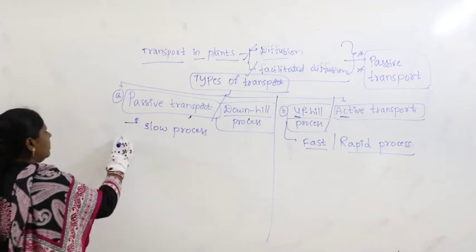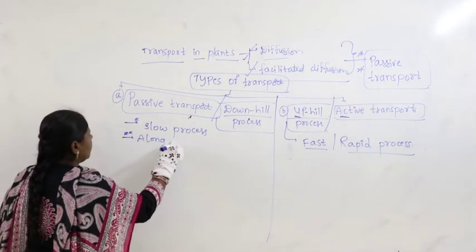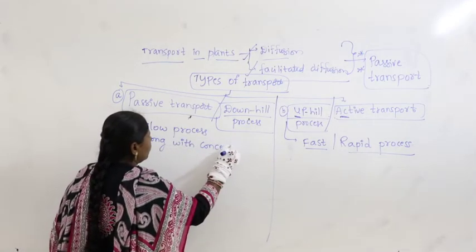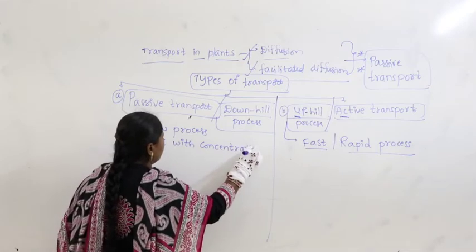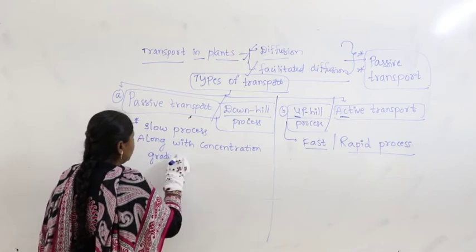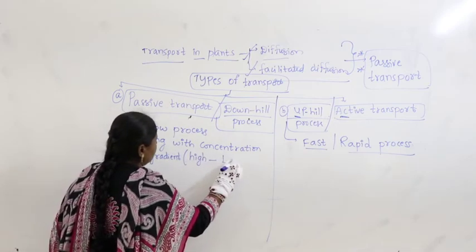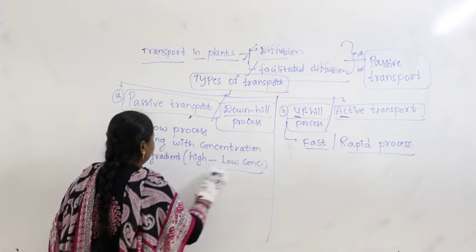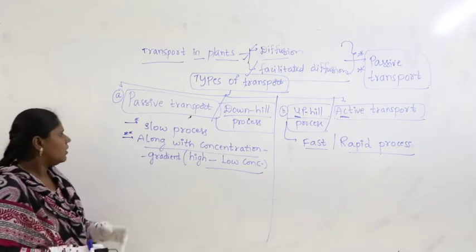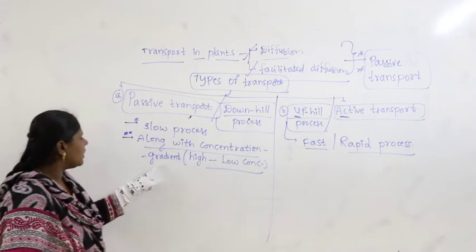Then passive transport takes place along with the concentration gradient.